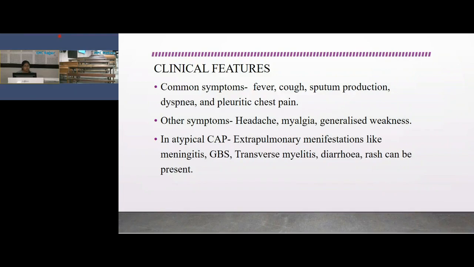According to the sputum production, we diagnose; if there is greenish sputum, then it is mostly due to Pseudomonas, and black sputum is mostly fungal, likely Aspergillus. Other symptoms are dyspnea and pleuritic chest pain. Other symptoms like headache, myalgia, generalized weakness are mostly common in viral infection. And in atypical community-acquired pneumonia, extrapulmonary manifestations are also present, like meningitis, GBS, transverse myelitis, diarrhea, and rash.